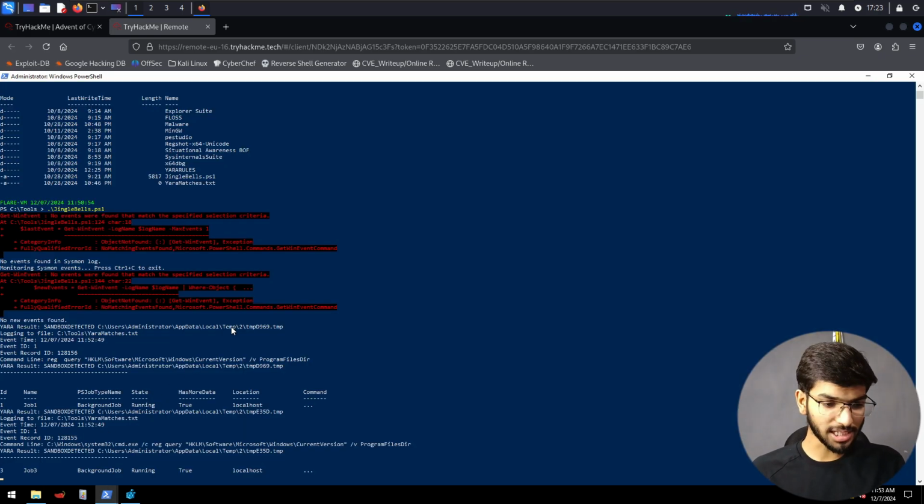If you come back to the PowerShell script which we were running, you can see that it says YARA result sandbox detected, and it gives the location of the file which it was running, and the event log file where it was run from, and then the event time, what time the file was executed, the event ID, and the event record ID, which is a number with an incremental value of all the records in the system. Command line registry, what it was containing, which is the program files dir. And you can see all the other information related to it from here.